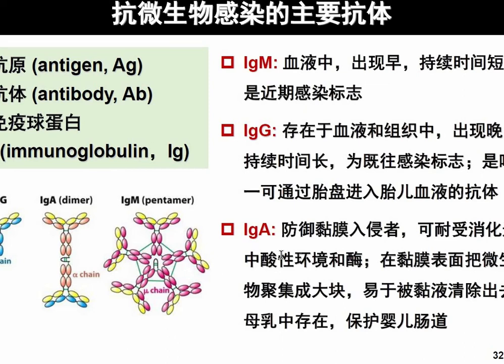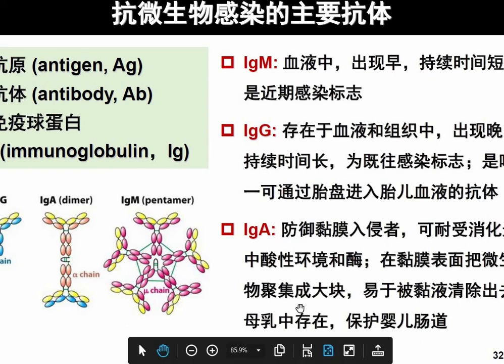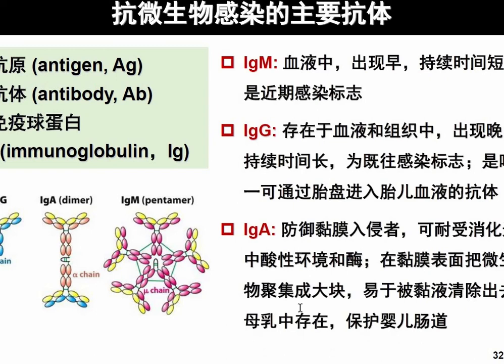Whereas what does IgA do? For example, there are some bacteria and viruses which can exist in our digestive tract, right? Although it is acidic in nature, they can exist there. In that case, this IgA antibody can go there and protect. It can also exist in the breast milk. So that's why children should be given breast milk for 6 months for immunity.